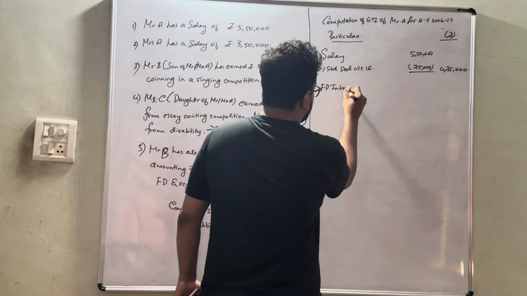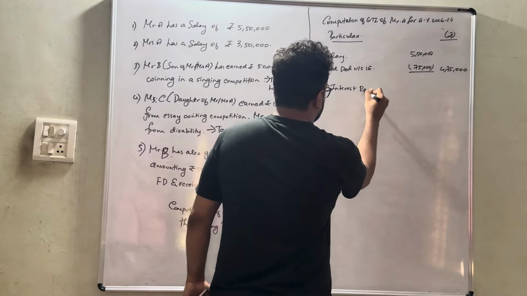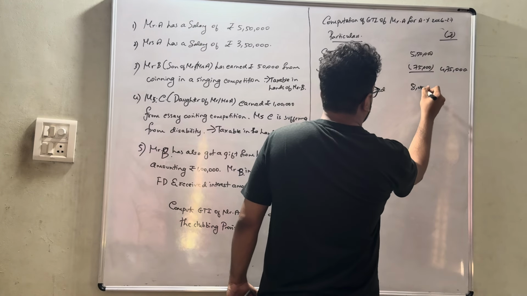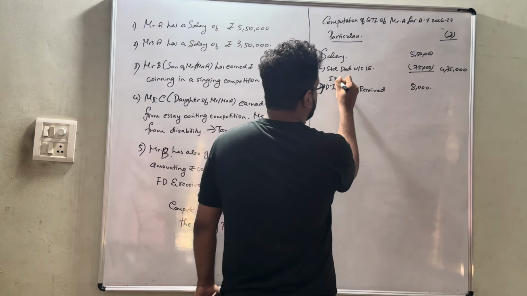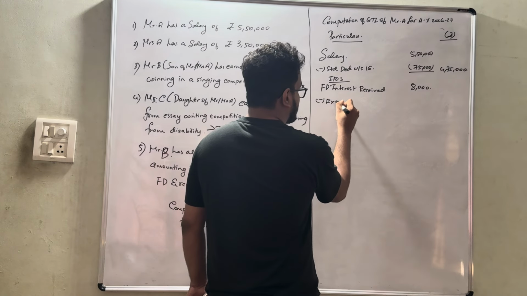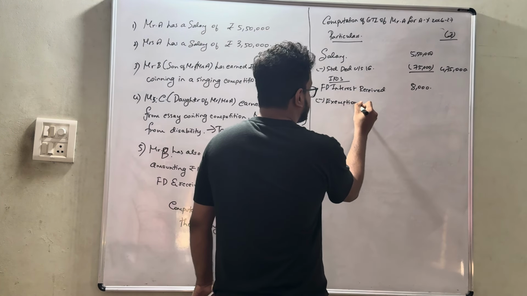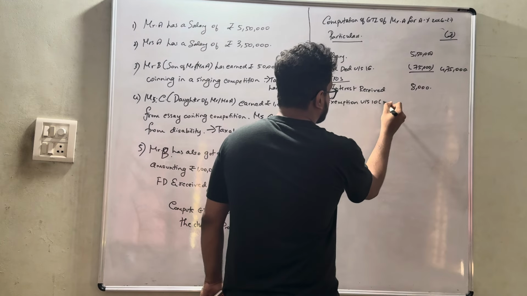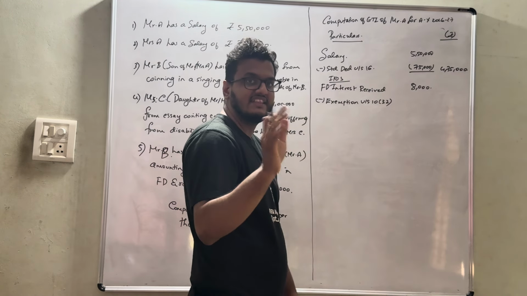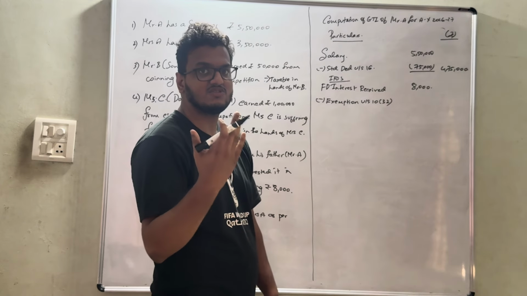So FD interest received, that is nothing but 8,000. Obviously, this is under income from other sources, minus exemption under section 10 clause 32, that is nothing but 1,500. In this case, the 1,500 exemption is not available.